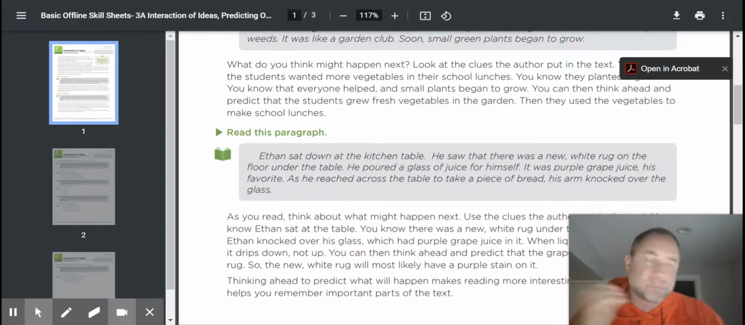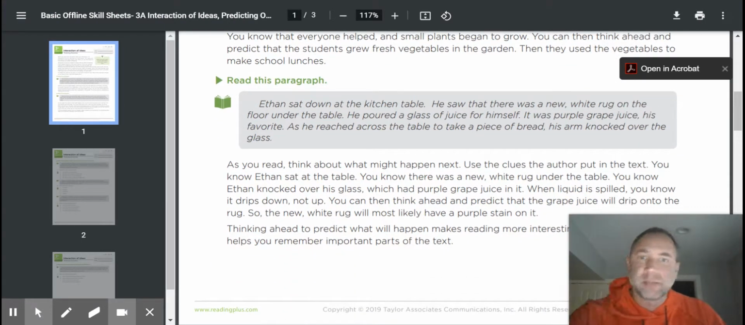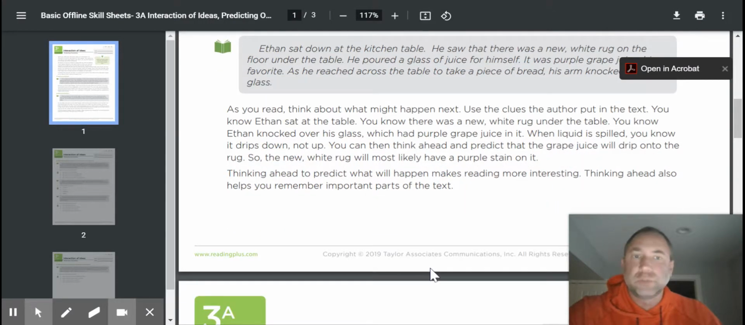Let's look at this next paragraph together. Ethan sat down at the kitchen table. He saw that there was a new white rug on the floor under the table. He poured a glass of juice for himself. It was purple grape juice, his favorite. As he reached across the table to take a piece of bread, his arm knocked over the glass. As you read, think about what might happen next. Use the clues the author put in the text.